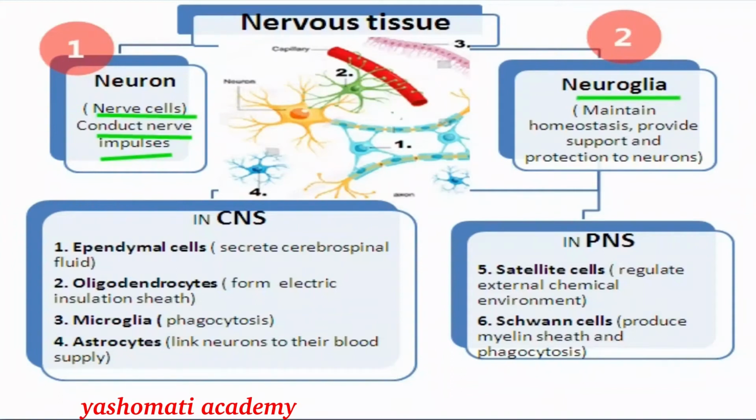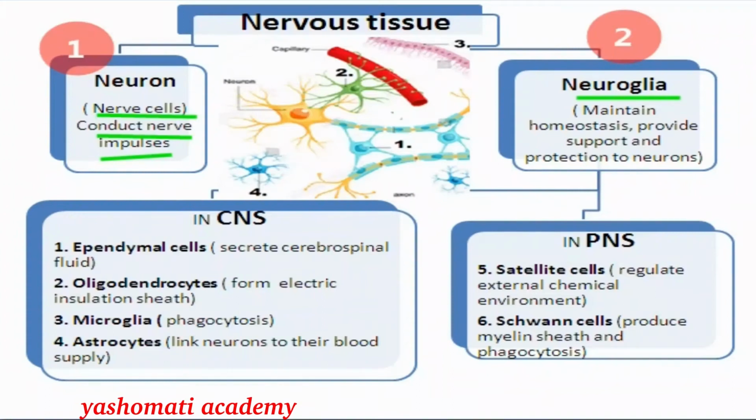The word glia basically means glue. Previously it was thought that neuroglia were the cells binding the neurons together, because the particular function of these cells was not known. But now, as per further study conducted in biology, we know that neuroglia consist of different types of cells and they have various functions.